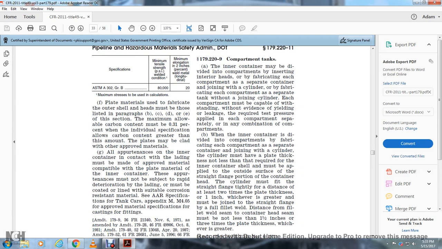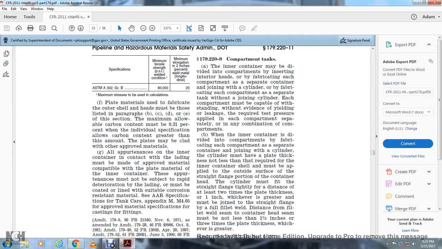Plate materials used to fabricate the outer shell and the head must be those listed within paragraphs B, C, D, and E of this section. Maximum allowable carbon content must be within 3/100% of the individual specification allowed, with carbon content greater than the amount, the plate may be otherwise approved material.